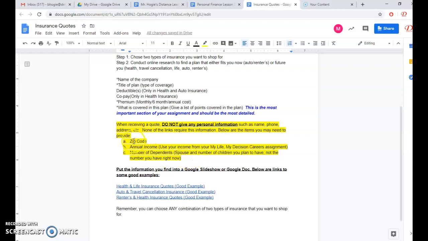You will need to know some of this stuff for different types of insurance. Then put the information that you find into a Google slideshow or Google Doc. It doesn't matter to me. It seems like Google slideshows are the ones students pick most of the time. I've got three good examples down here. Remember, you can choose any combination of two types of insurance.